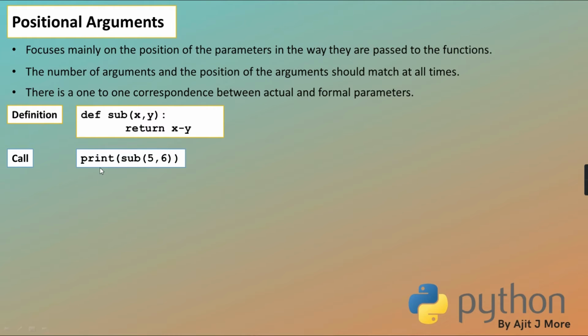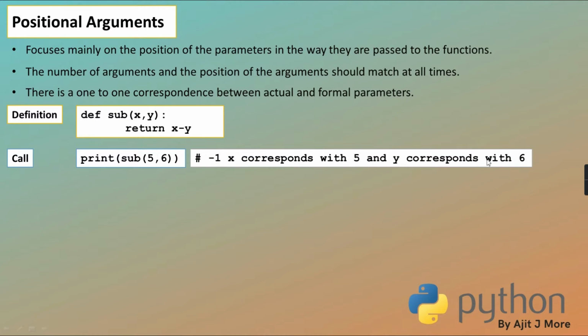Now I am calling the function sub(5, 6). So 5 and 6 are the actuals, but the position of 5 is first, so that will correspond with x, and 6 with y, and therefore 5 minus 6 you will get minus 1. 5 is stored in x and 6 is stored in y.